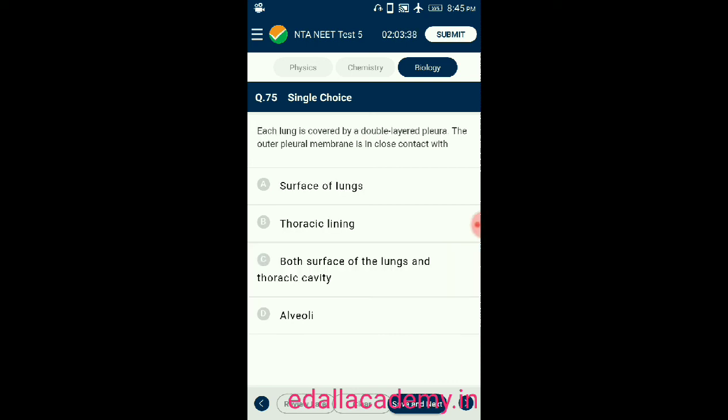Question number 75. Each lung is covered by a double layer pleura. The outer pleural membrane is in close contact with option A, surface of lungs, option B, thoracic lining, option C, both surface of lungs and thoracic cavity, option D, alveoli. So the correct answer is thoracic lining. Each lung is covered by a double layer pleura. The outer pleural membrane is in close contact with thoracic lining. So the correct option is B.